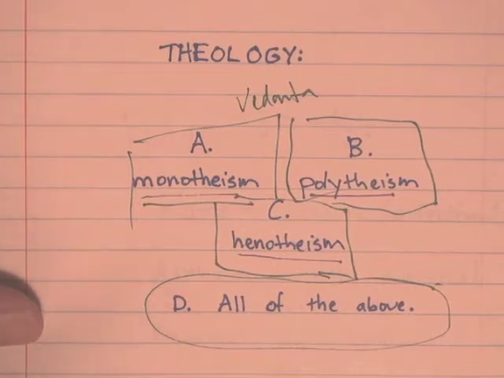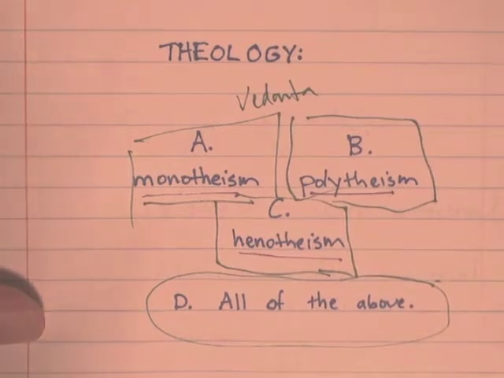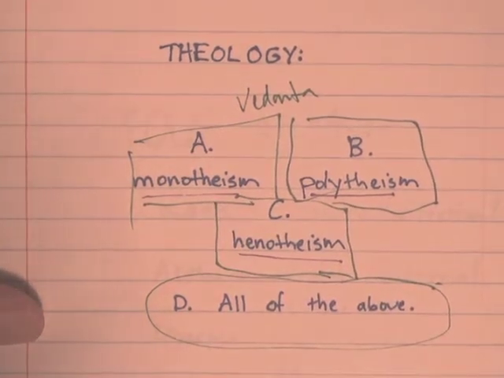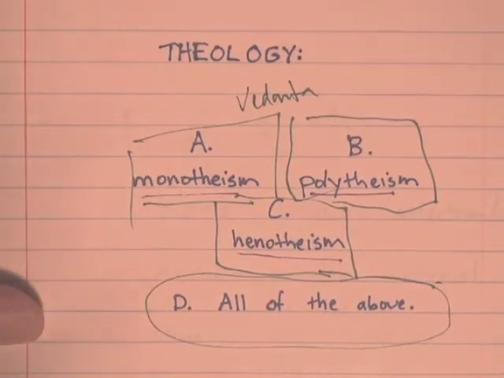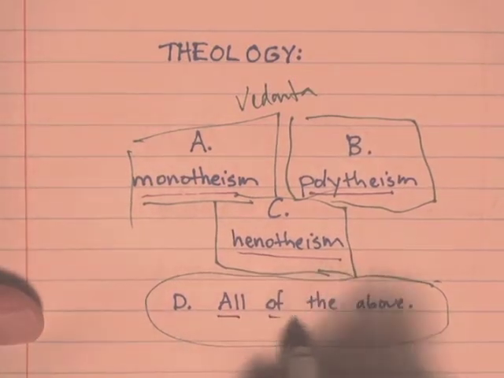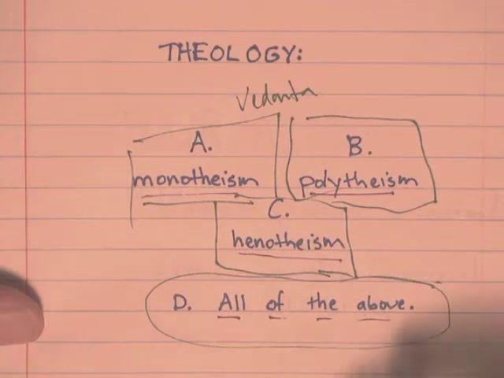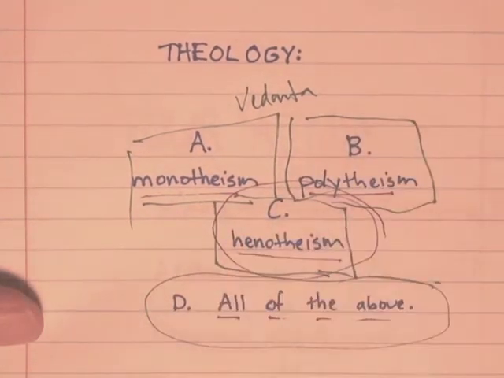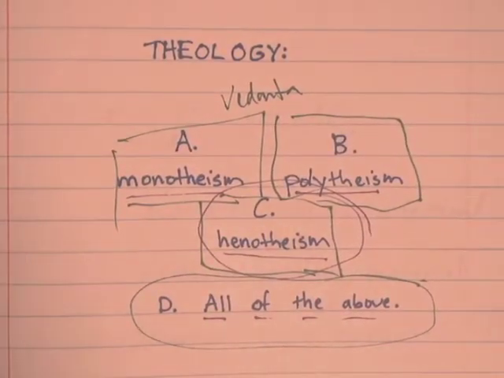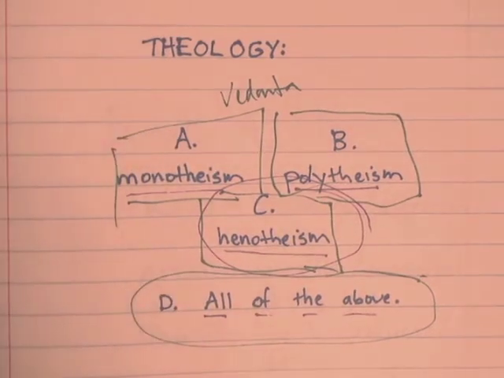Hinduism doesn't have an official theology, so it can be animistic, it can be monotheistic, it can be polytheistic. So we might have to say all of the above. But a lot of scholars of religion have said, Hinduism is really a henotheistic religion, where there's lots of gods, but one god is the most important.